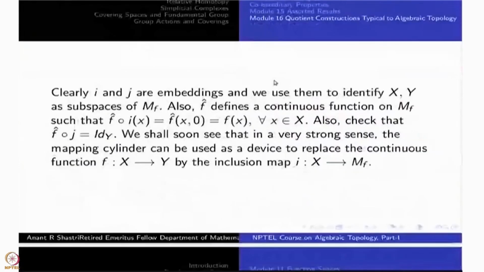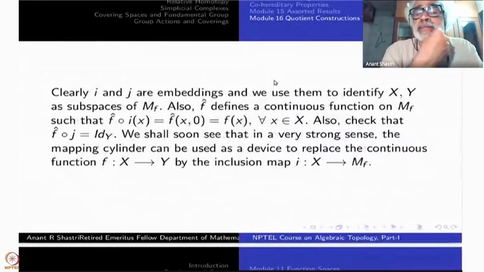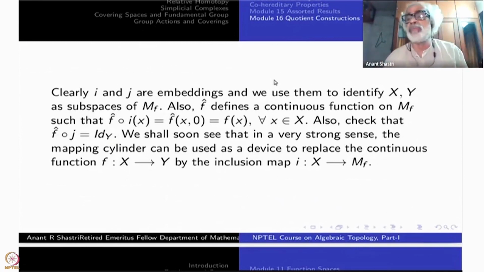So here are the claims. i and j are embeddings. i is an embedding of X and j is an embedding of Y. We use them to identify X and Y as subspaces of Mf. X and Y are arbitrary spaces. There is a map between them. Now, Mf will include both the domain and codomain of f as subspaces of this space.